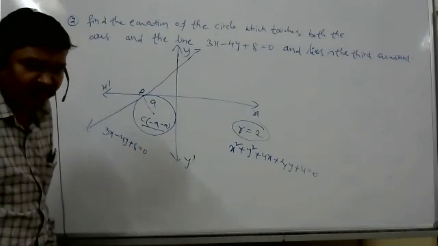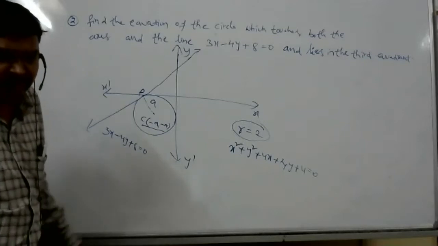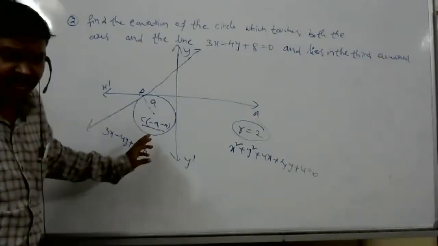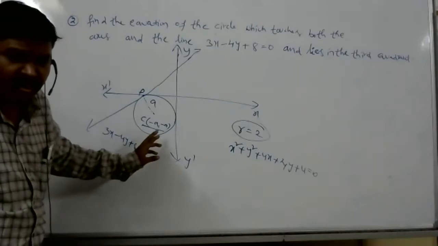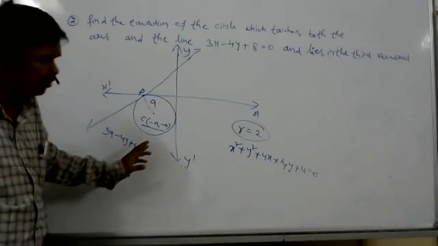But both radius and center have the same variable A, right?